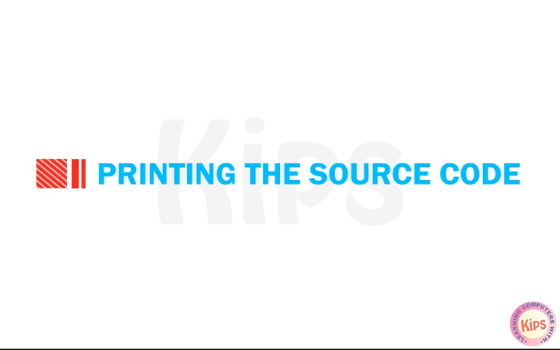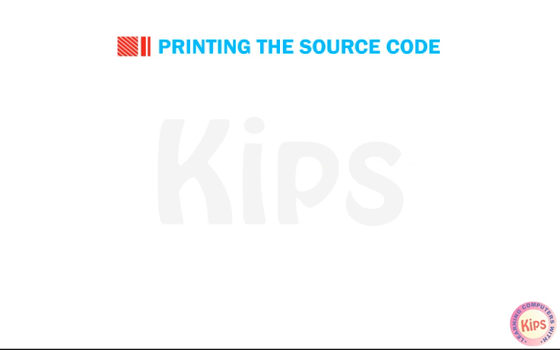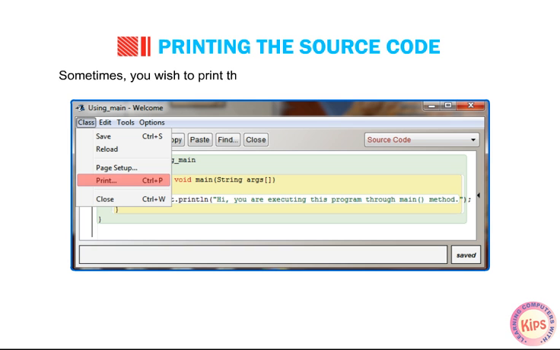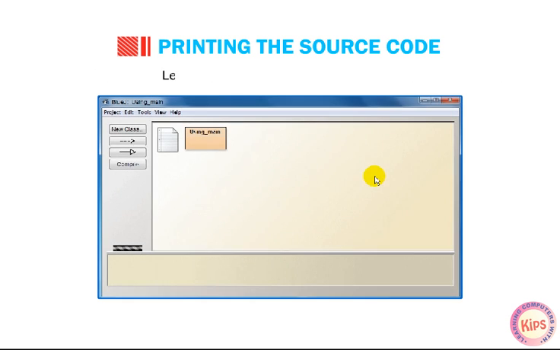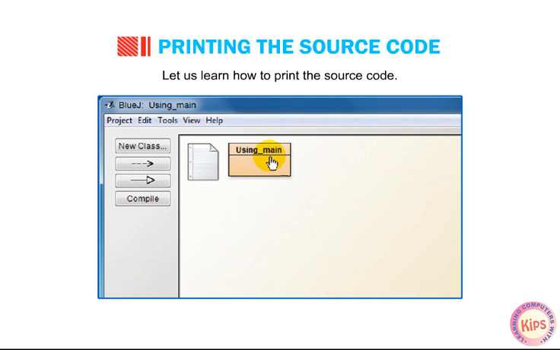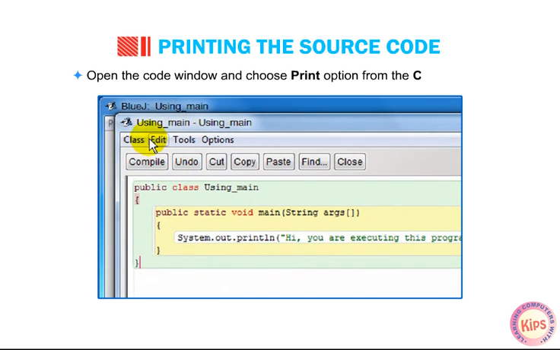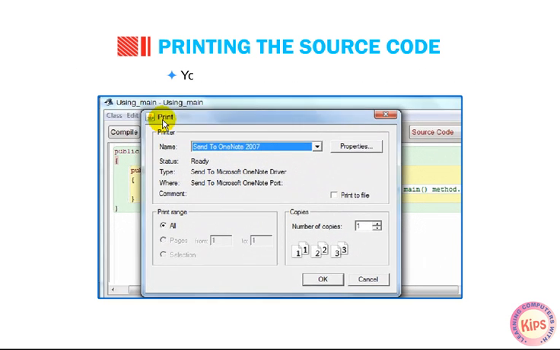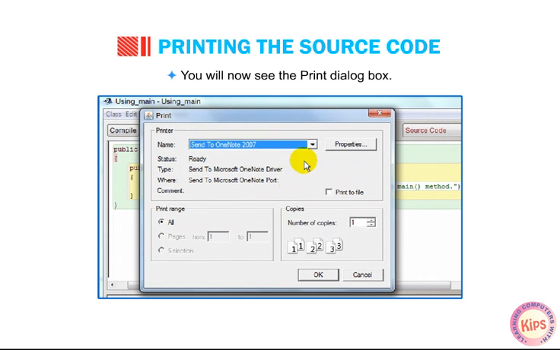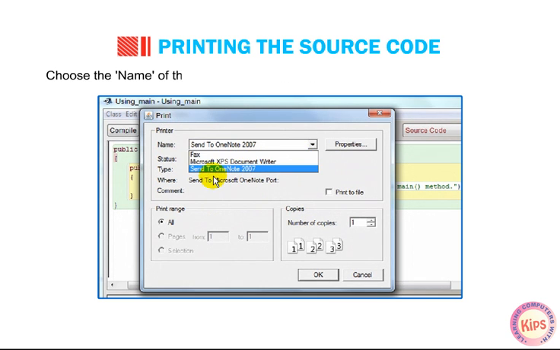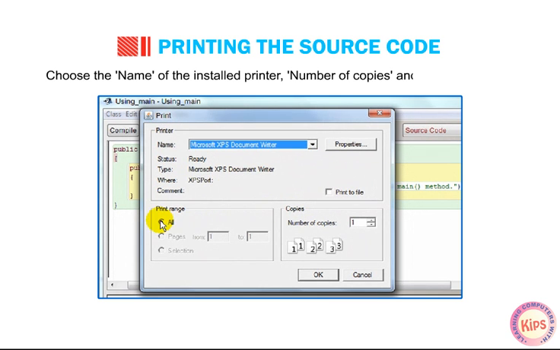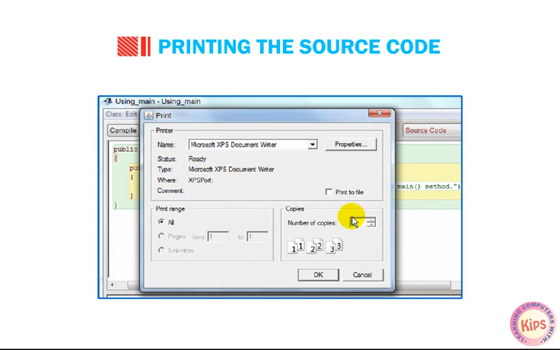Let us learn how to print the source code. Sometimes you wish to print the source code of a project for future reference. Open the code window and choose the Print option from the class menu. You will now see the Print dialog box. Choose the name of the installed printer, number of copies, and the print range. Click on OK to get the hard copy of the source code.